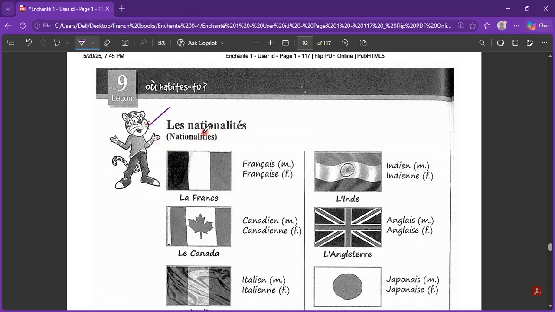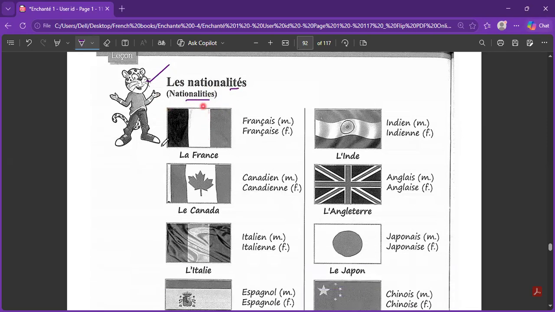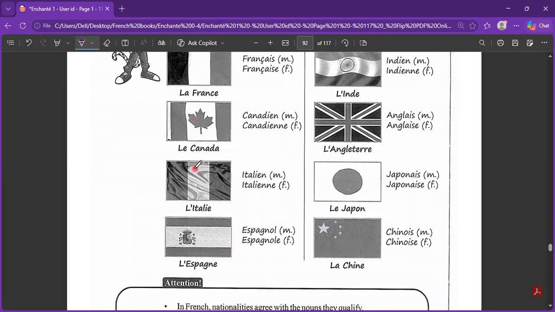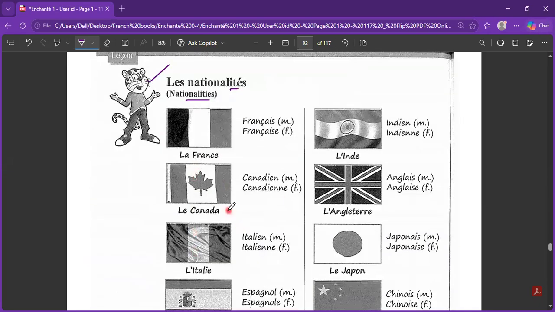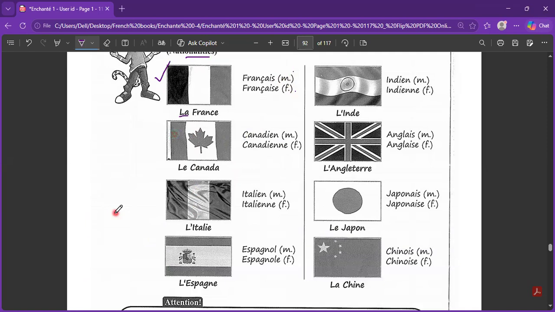Last but not the least is the most interesting part of this chapter, les nationalités. These are nationalities. Now here we will learn the country's name in French and what the masculine and feminine people are called. Okay, let's get started with France itself. And remember, in French, we have genders for the countries as well. So we'll study them side by side.